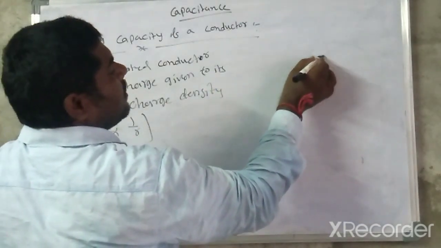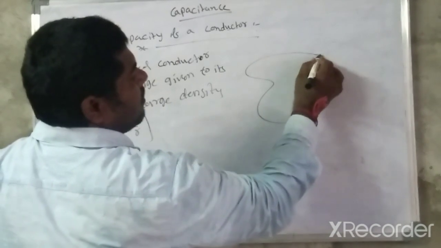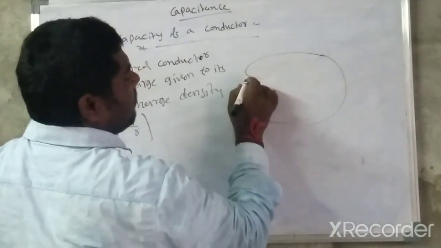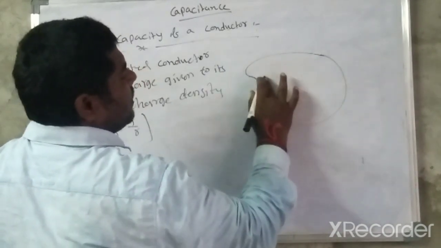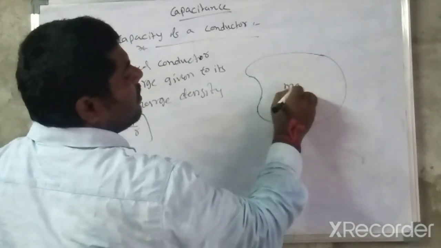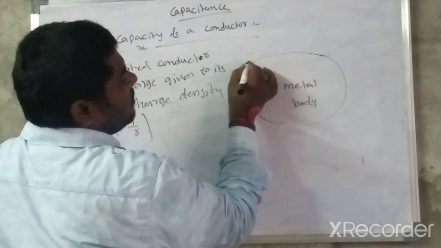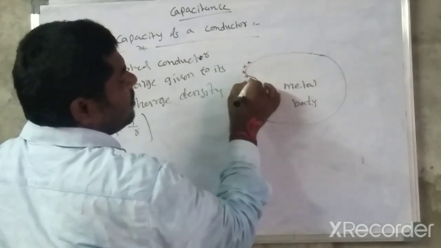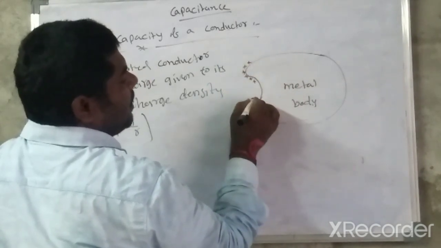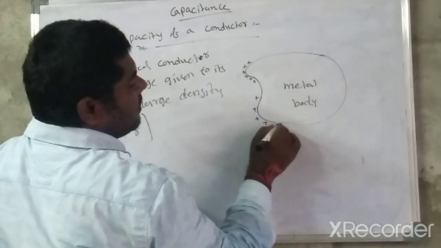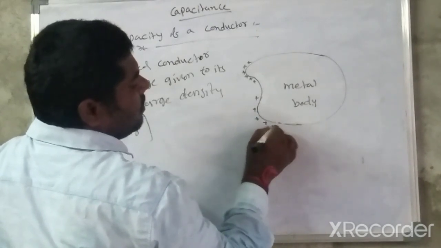So let us consider this shape of the conductor, a metal body. Here the sharpness, the charge distribution is more compared to the remaining part, because the radius is very small.